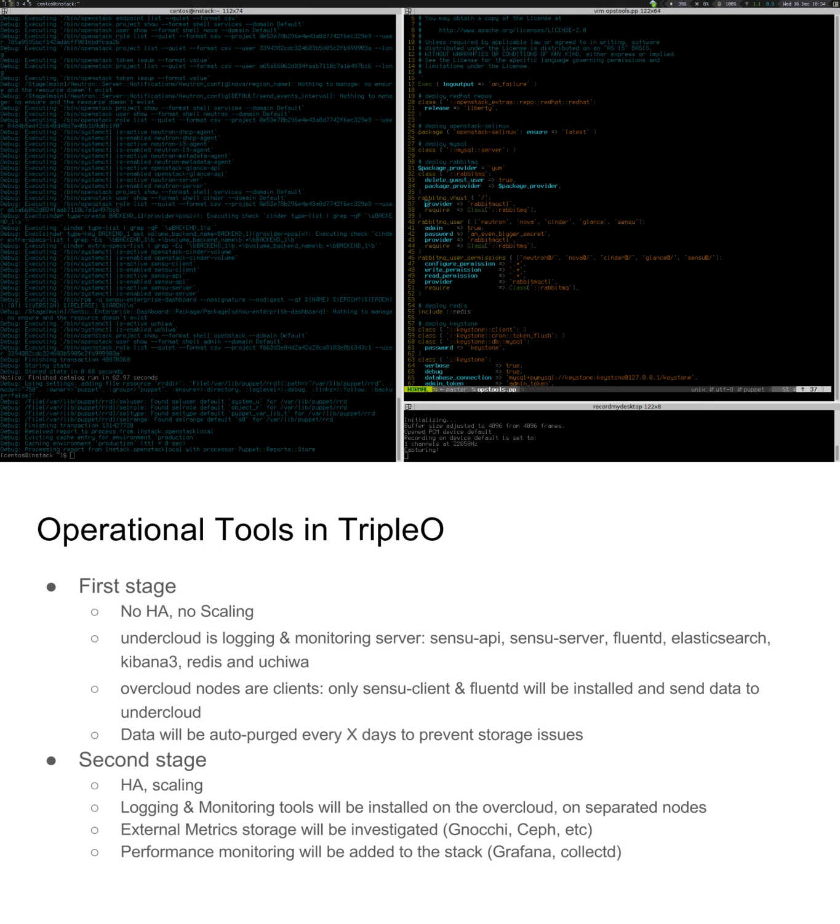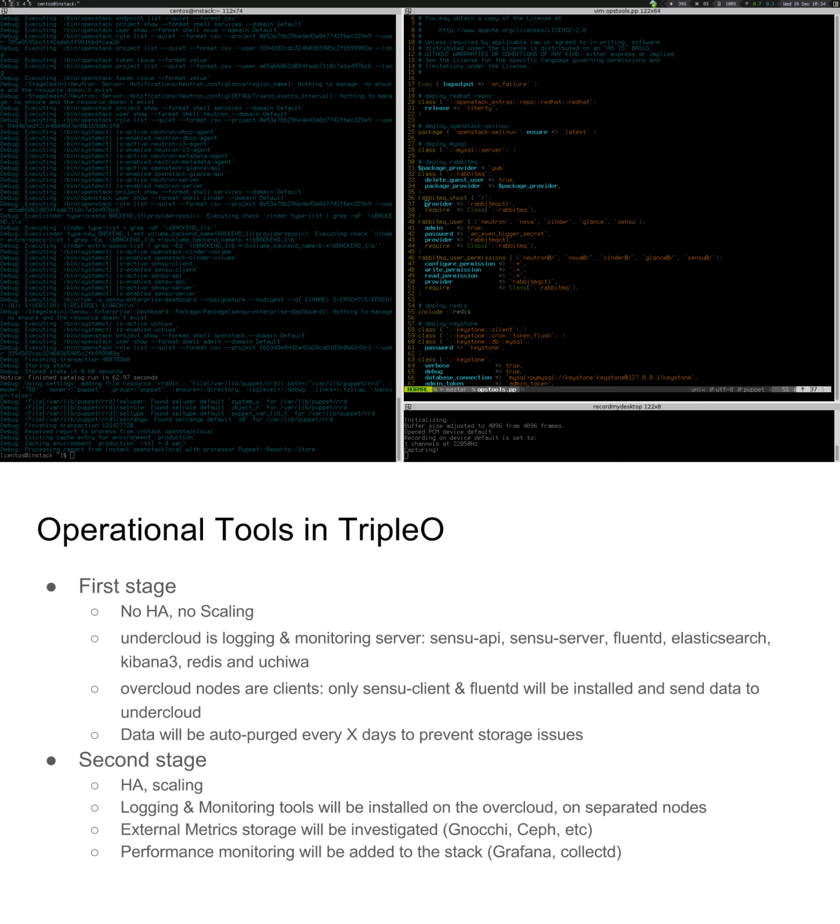We would have monitoring and logging nodes that will contain the services that scale horizontally, like Elasticsearch, and the other services that we can run with HAProxy to have HA. So we will have to investigate whether we create a separated node on the undercloud or maybe on the overcloud. That's something we will have to figure out at the second stage.